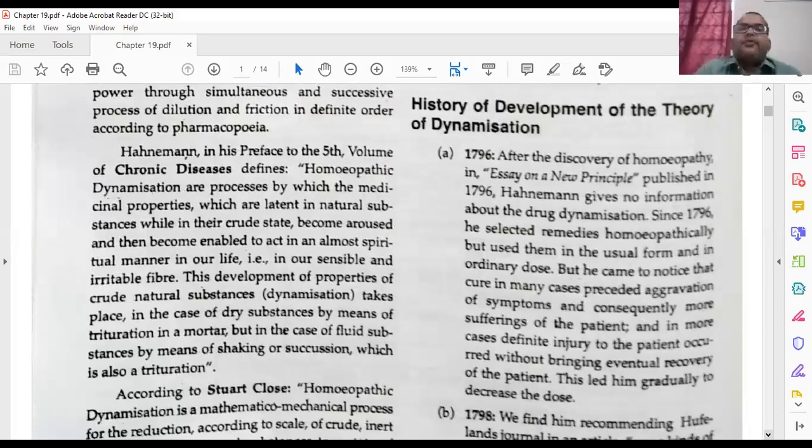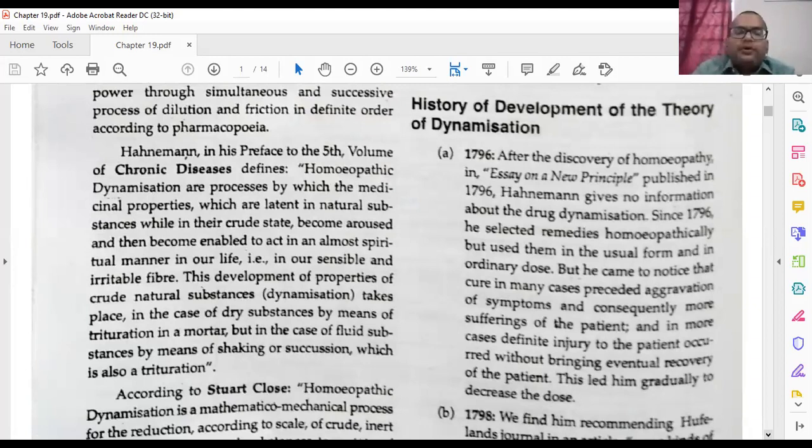First, in 1796, as you already know, after the discovery of homeopathy, the Essay on a New Principle was published in 1796. Hahnemann gave no information about drug dynamization. At that time he was using the crude form of the drug. Since 1796 he selected remedies homeopathically but used them in a usual form and in ordinary dose. Usual form means crude form.